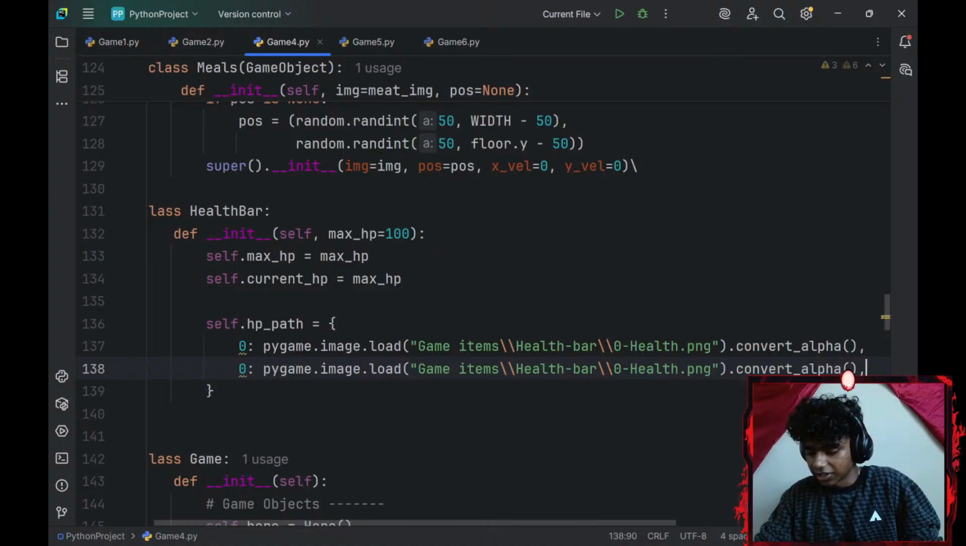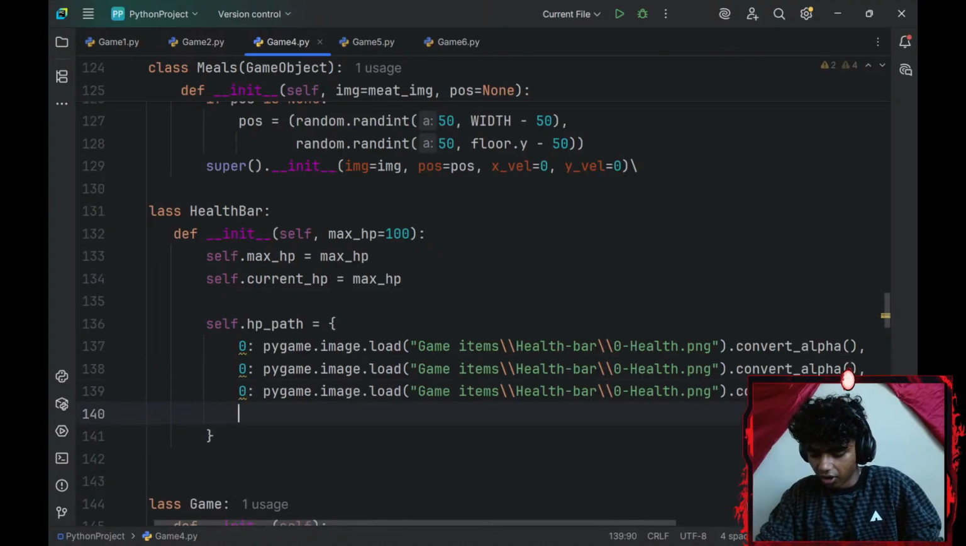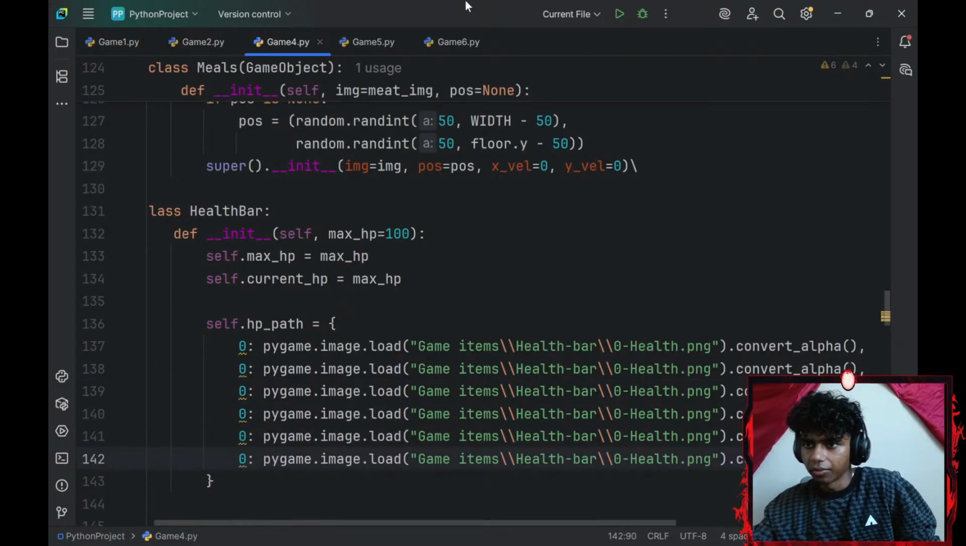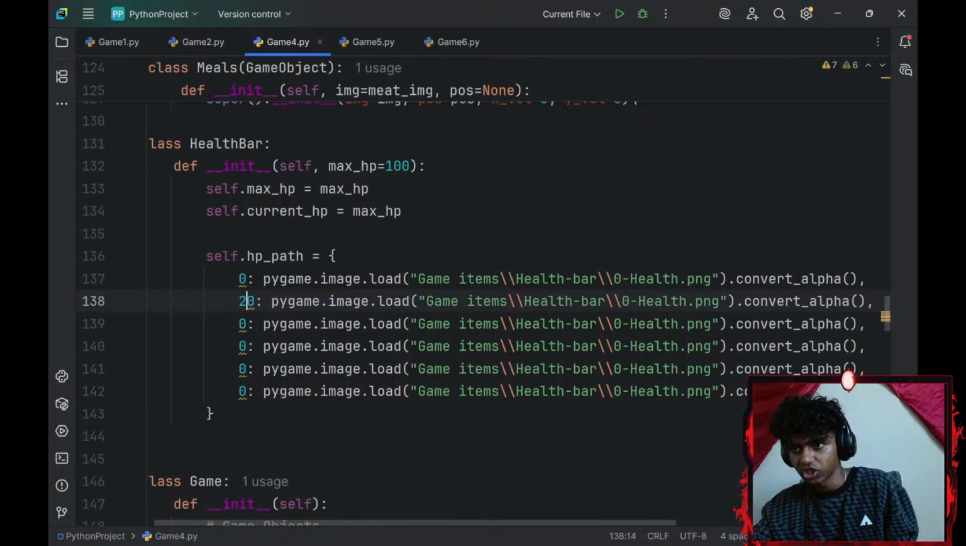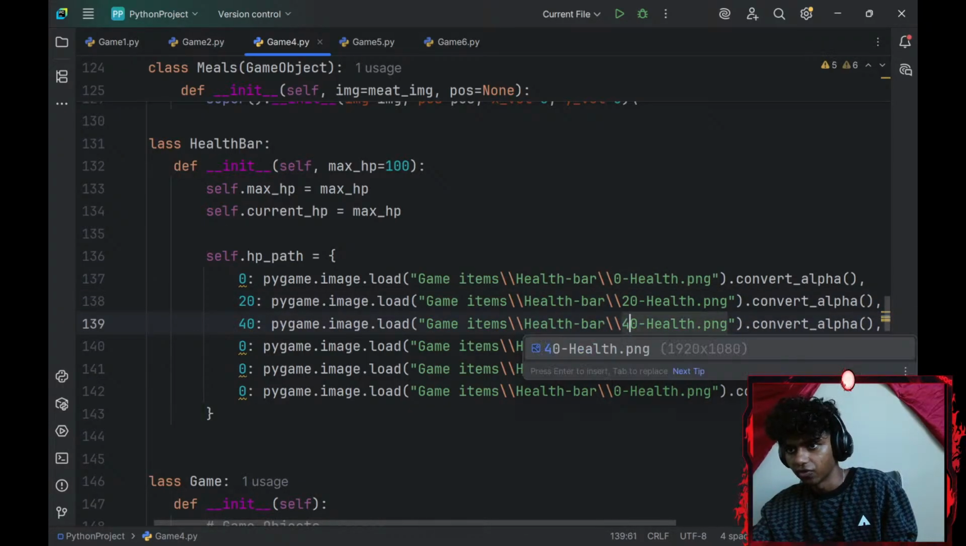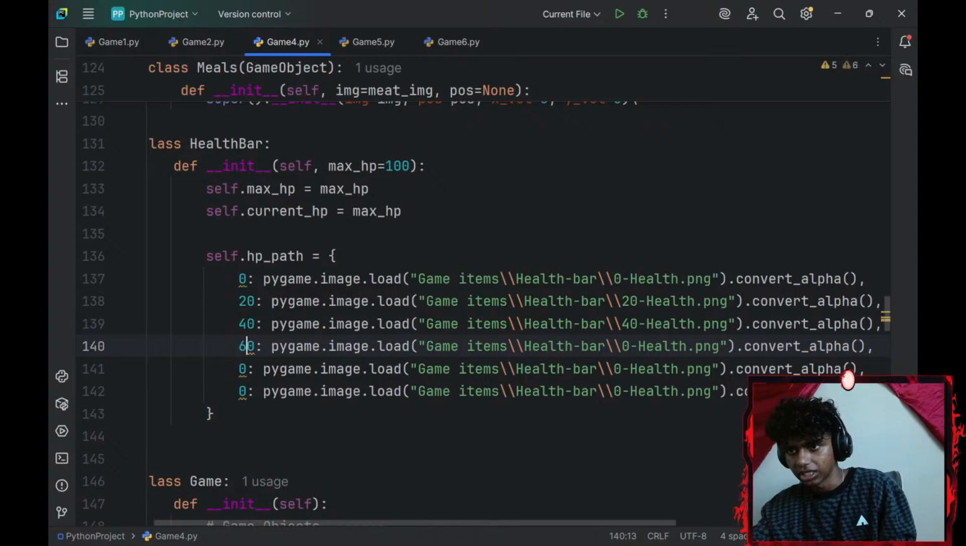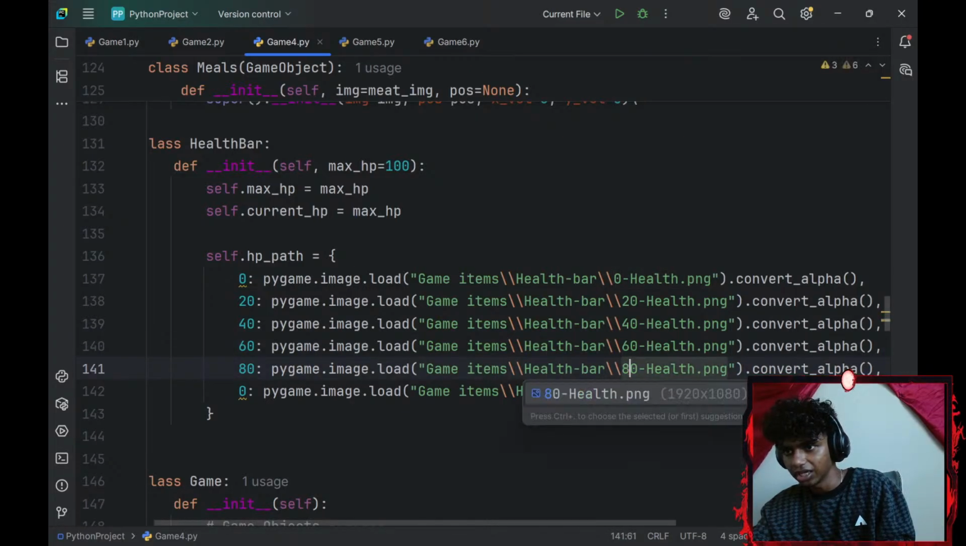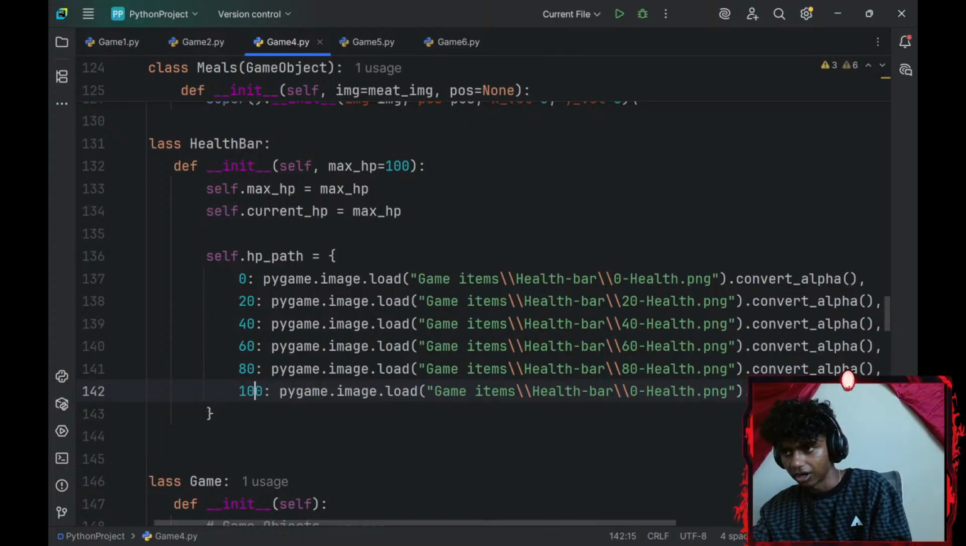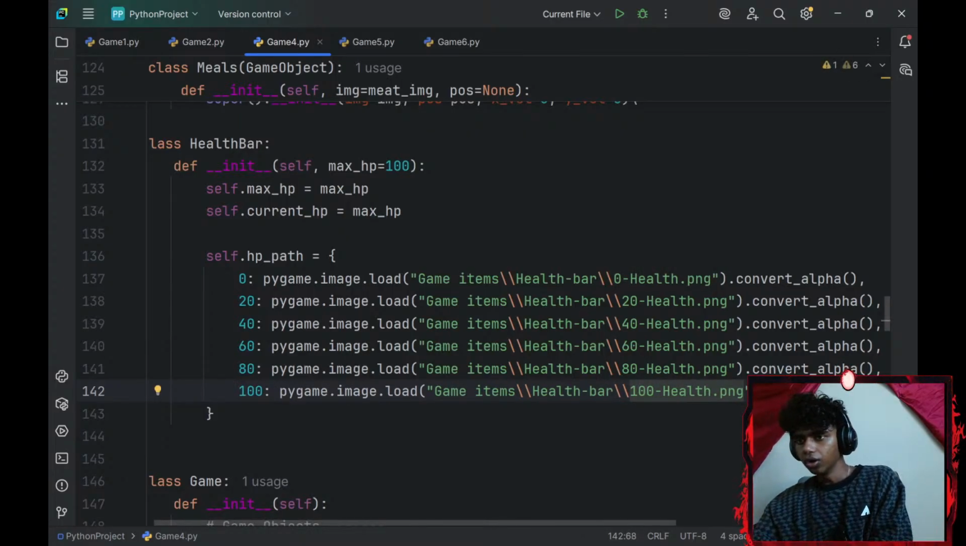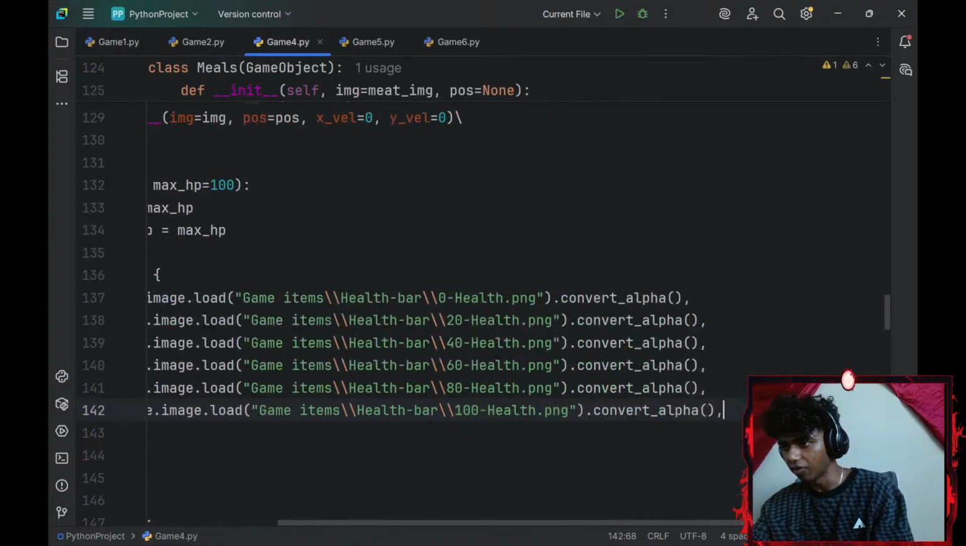Paste it 5 times. That's going to be 20, 40, 60, 80, 100. Now I just change these. That's going to be 20, that's going to be 40, that's going to be 60, that's going to be 80. Lastly, that's going to be 100. Whew, okay, and then I will remove the comma from here.